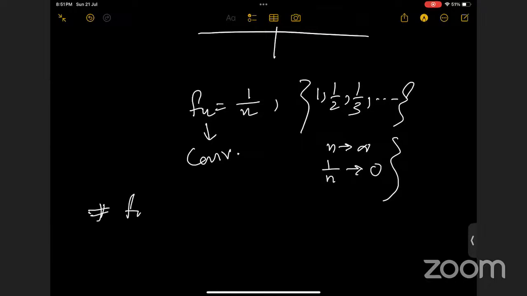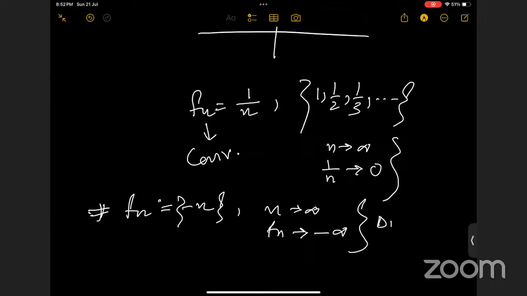This example is for the convergent sequence. Again, you can see something like f of n equals minus n. Then when n tends to infinity, f of n tends to minus infinity, right? Minus infinity, again. This is a divergent sequence. Okay.